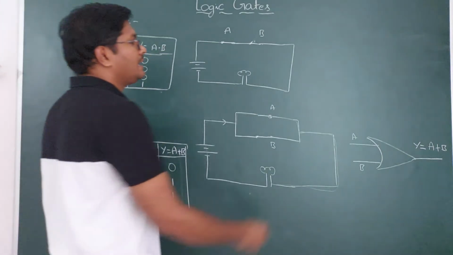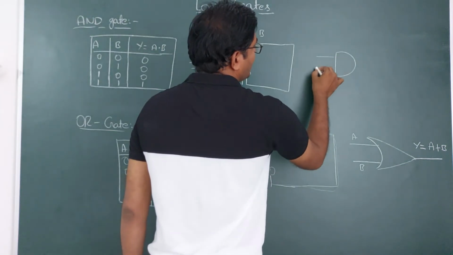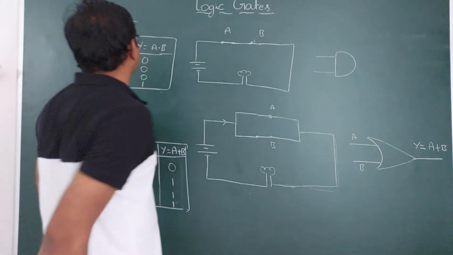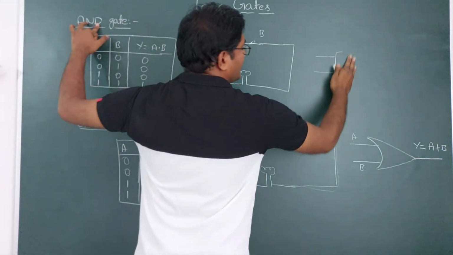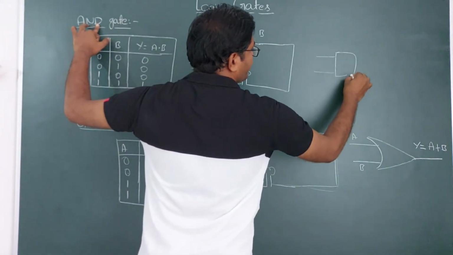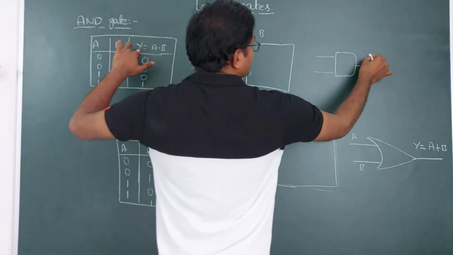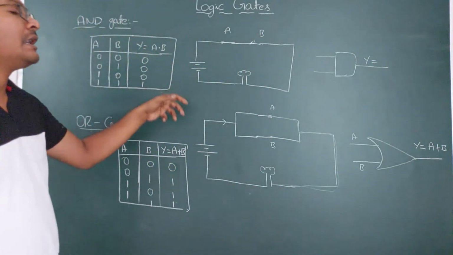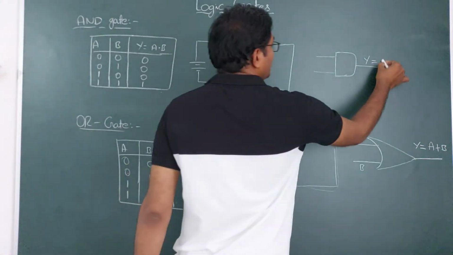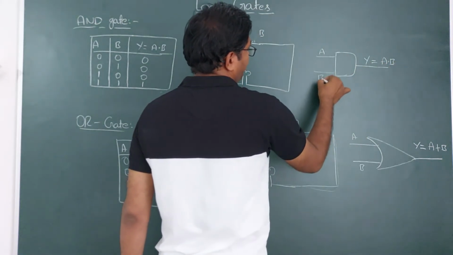And the symbol of the AND gate is this. Here we are giving two input signals and there is a D shape at the end, so that's why it is in the shape of D. And the output expression, which is the Boolean expression according to which the AND gate works, is A into B. And here the input signals we are giving are A and B.